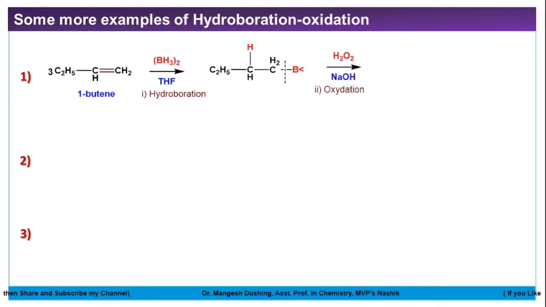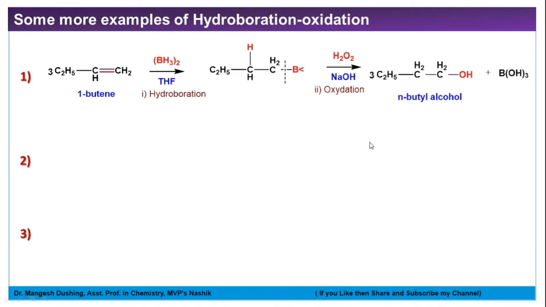On oxidation, this carbon-boron bond will break and a carbon-hydroxide bond will form. That is called the oxidation reaction. So we will get this n-butyl alcohol. So instead of boron we just have to write OH, remember that in oxidation, and we will get primary alcohol in more proportion, that is the major product.